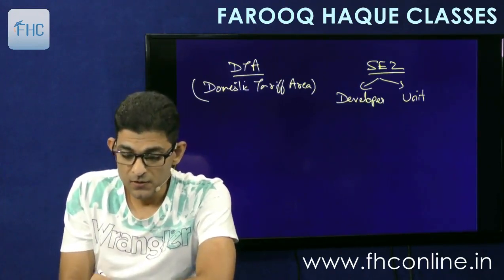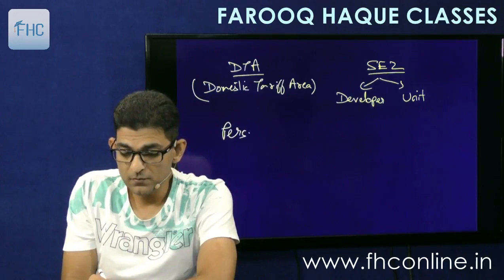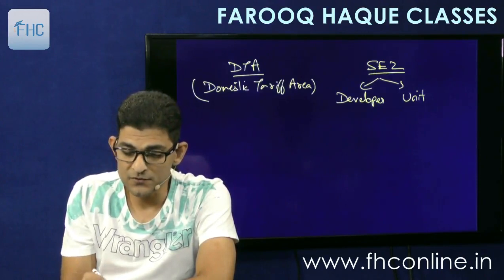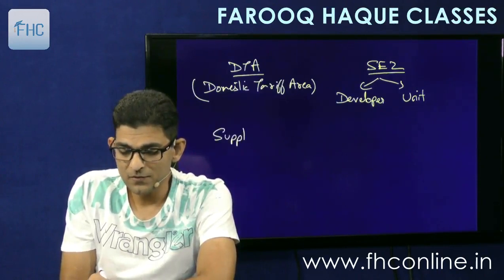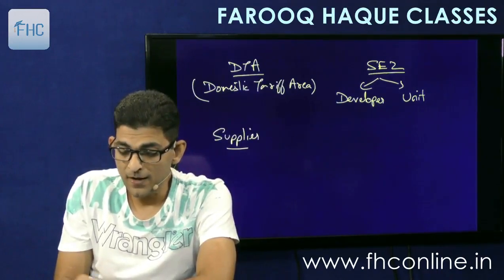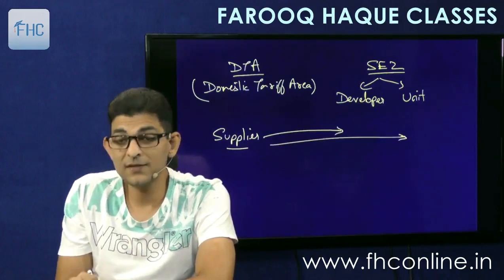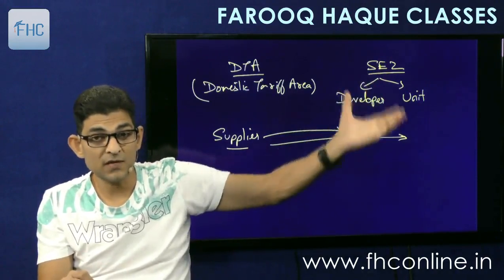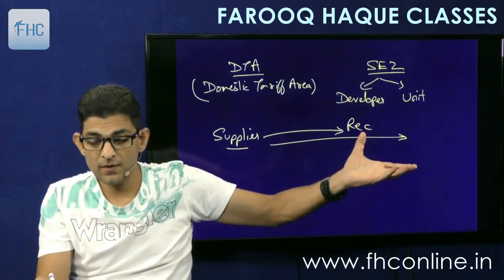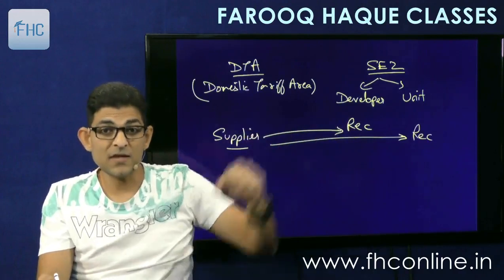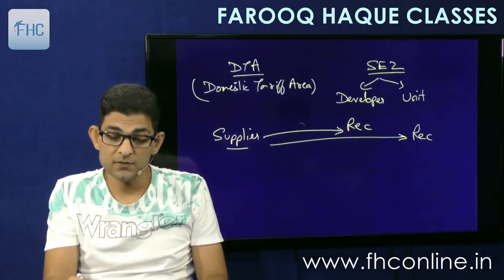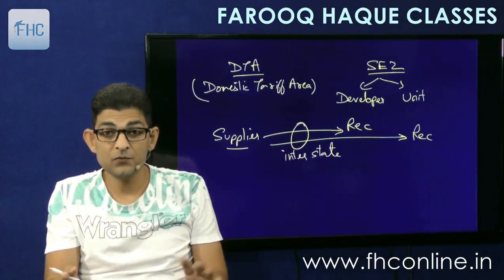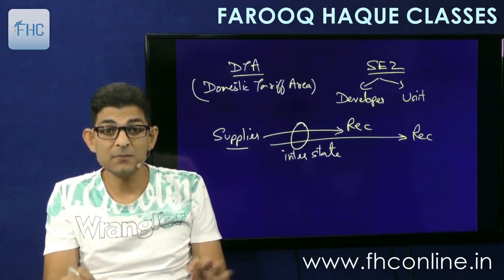So if any supplier is in DTA and the recipient is the developer of the SEZ or the unit inside the SEZ, so they are the recipients, then this transaction will be called interstate, even though they may be in the same state.